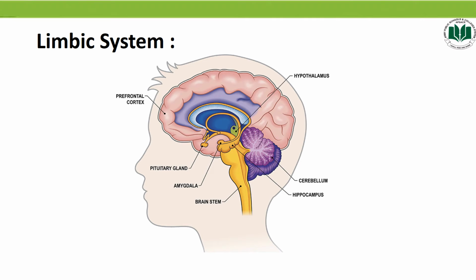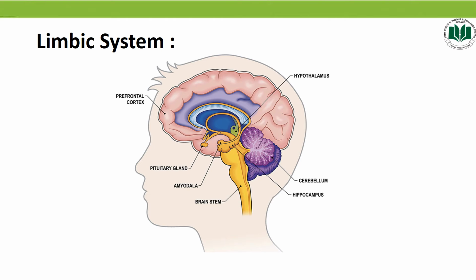And students, in the limbic system, three cavities are also present. So the question is, where are these cavities? The first and second cavities are present between the limbic system and the cerebrum. Cavities are also known as ventricles. Another cavity, called the third ventricle, is present between the limbic system and the thalamus.